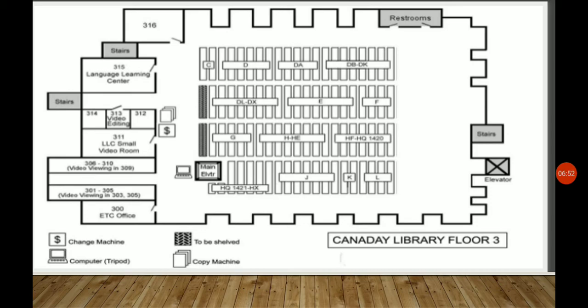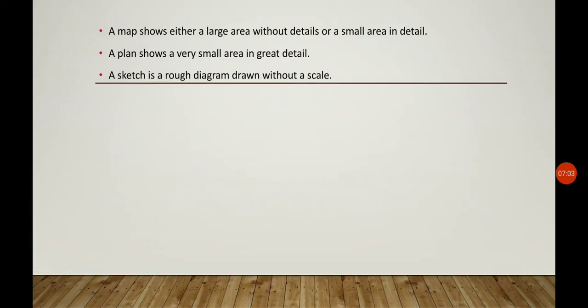So you can say the plan is the one which shows more details, that means for a larger area on a small piece of paper, that is called the plan. And there are variations in the plan. Even when you are building a classroom or a house, you need to have a plan. That is, you should know what the plan represents, that means how many meters the ground level will be, where the teacher's table will be, at what distance the corridor will be, or at what distance the playground will be.